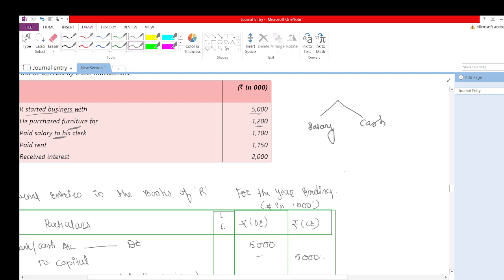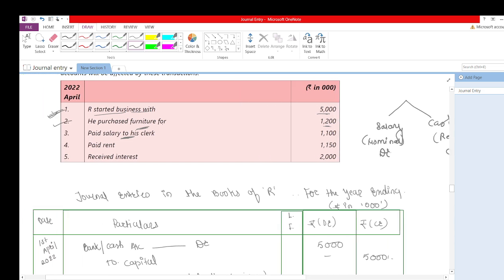So according to the nominal account rule, debit all expenses and losses. Salary comes under the nominal account and cash comes under the real account, because all assets come under the real account. So salary will be debited. And the real account rule is debit what comes in, credit what goes out. Cash is going out from our business, so cash is credited.